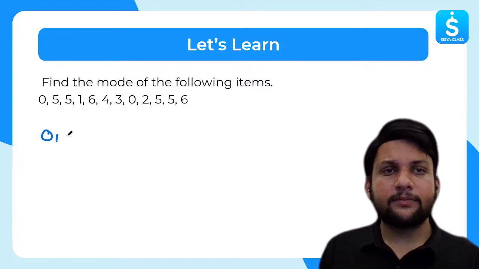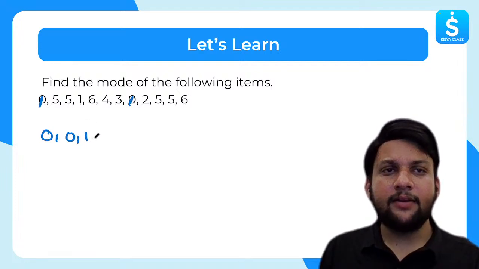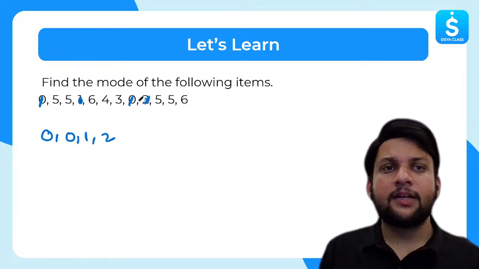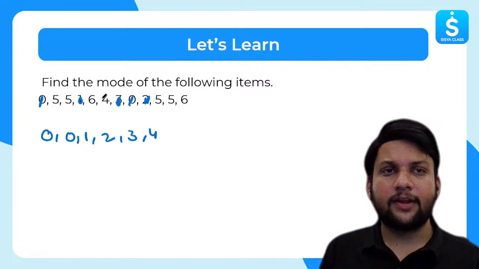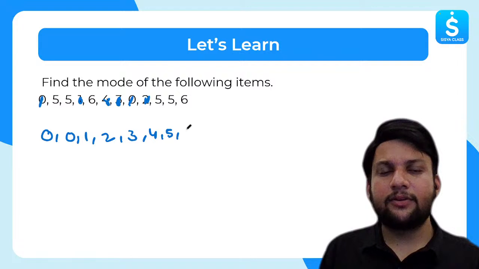So I have 0, okay, 0 is gone. Next, I will see what is the value of 1. So I will write 1, 1 is also gone. Then 2, okay, 2 is also gone. Next is 3, okay, 3 is also gone. 4, okay, 4 is also gone. Then I have four 5s, 1, 2, 3, 4, and two 6s. That is 6 and 6.